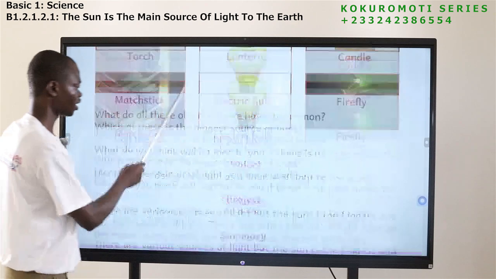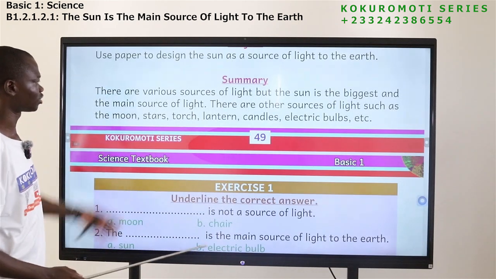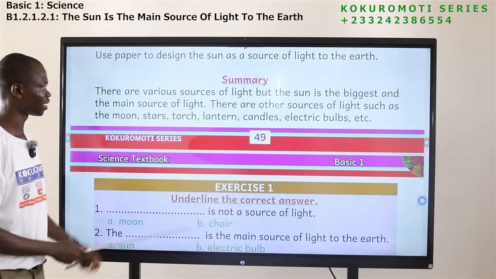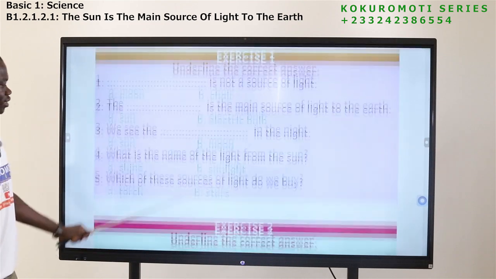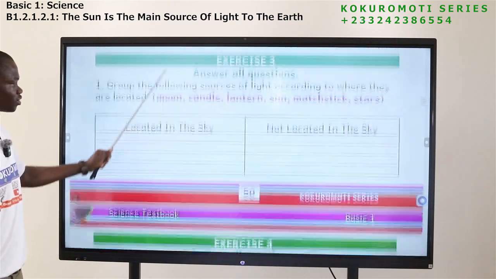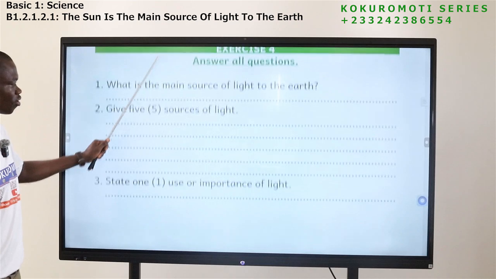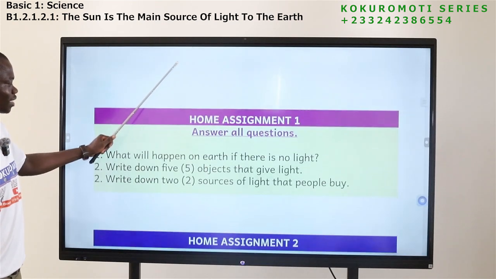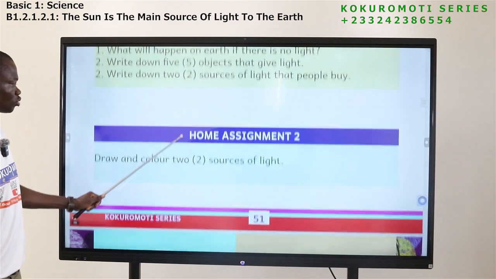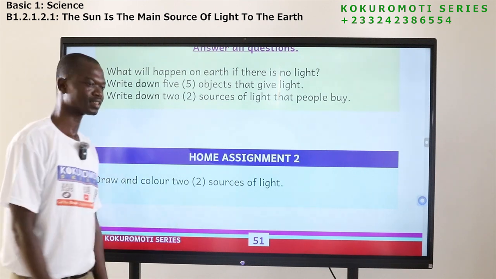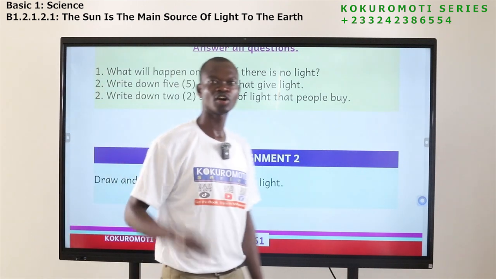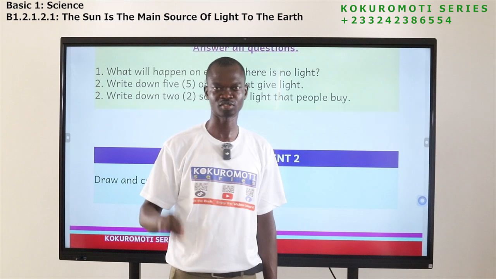Okay, so now let's go to this side. We are bringing our lesson to a close. We are looking at exercises. So we have exercise 1, exercise 2, exercise 3, exercise 4, home assignment 1, home assignment 2. So draw and color 2 sources of light. Please draw and color 2 sources of light.